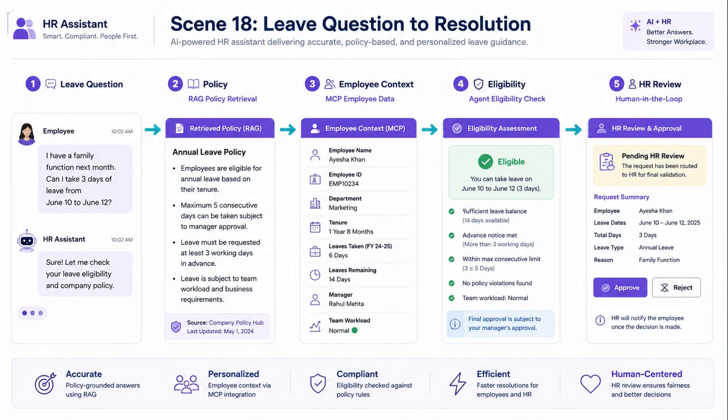Now let's look at an example workflow, HR policy assistant. An employee asks about leave eligibility. RAG retrieves the relevant HR policy. MCP connects to employee location, role, and policy system. The AI agent checks what context matters. It drafts a personalized explanation. Sensitive cases are routed to HR review. This creates a safer and more useful HR assistant.